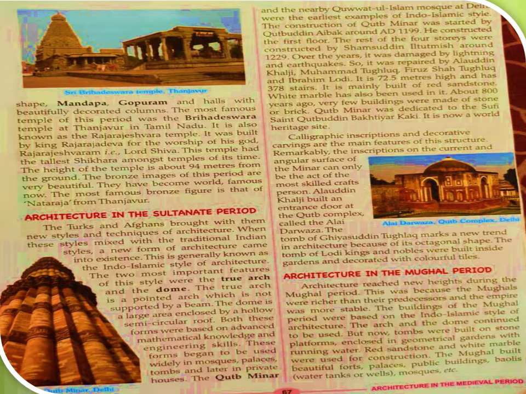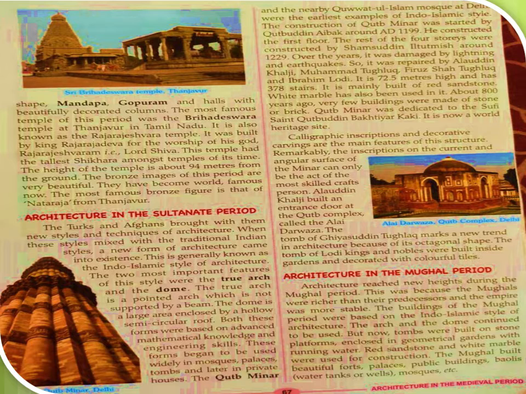Also, Alauddin Khalji built an entrance door at the Qutub complex, which is called Alai Darwaza. And the tomb of Ghiyasuddin Tughlaq, which is a new trend in architecture because it has an octagonal shape.